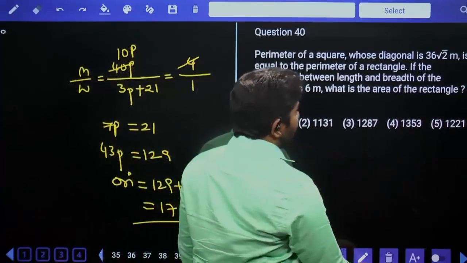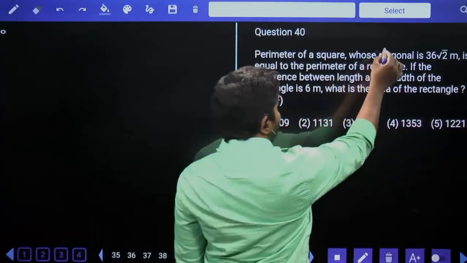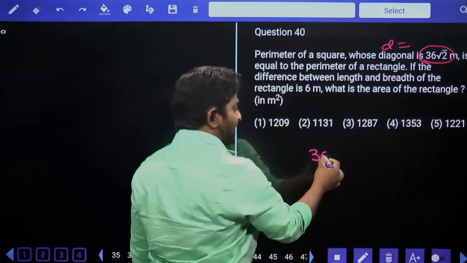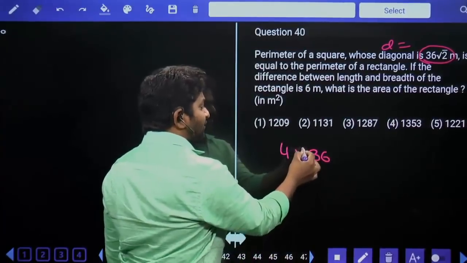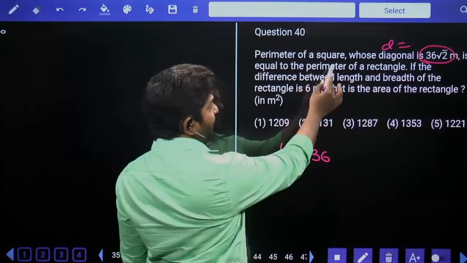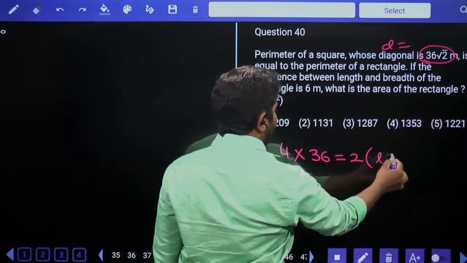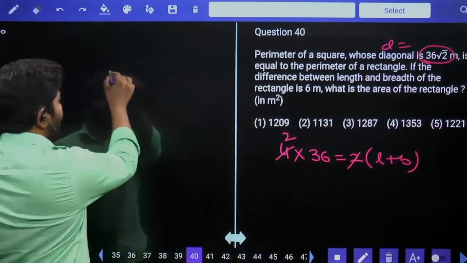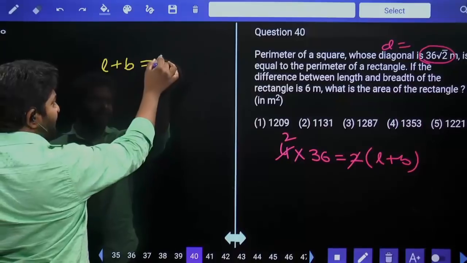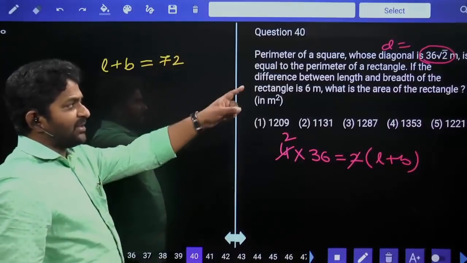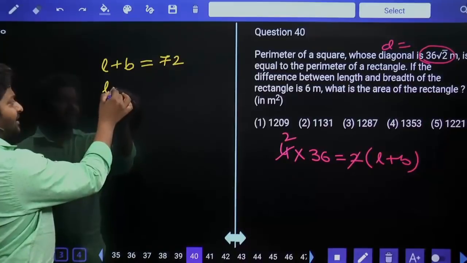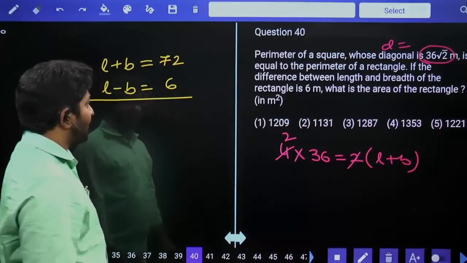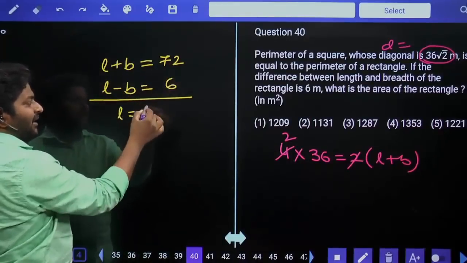Perimeter of the square whose diagonal is 36 root 2. If diagonal is equal to 36 root 2, then the side of the square is equal to 36. Perimeter is equal to 4 times of it. That is equal to the perimeter of the rectangle, which is equal to 2 times of L plus B. 2 times here. That means L plus B is equal to 72. Length plus breadth is equal to 72. Difference between length and breadth is equal to 6. Always length is more than the breadth, that is equal to difference 6. What is the area of the rectangle? Now, to get the L value, that is sum divided by 2, which is 39.